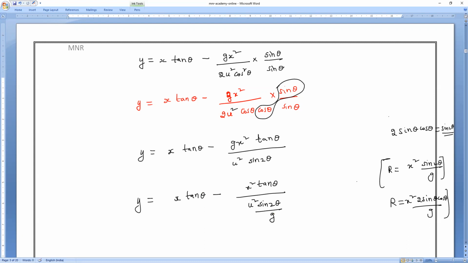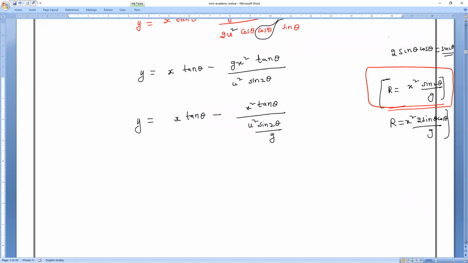Is it okay? Like for example, see, having AB divided by C, can I write it as B by C divided by A? Is it right or wrong? Again, this goes up and we'll get AB divided by C. Am I right, everybody? So you might all understand why I brought it down now. What is the reason? To bring it in the format of range formula. That is the reason.